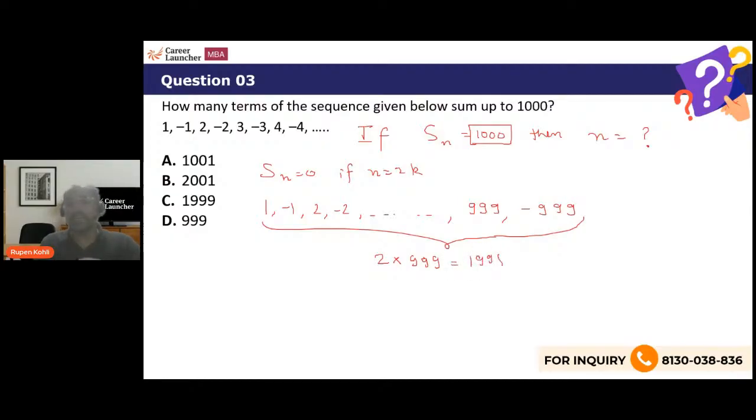So these are 1998 terms. And now the 1999th term is going to be 1,000. And then the sum of these 1999 terms is 1,000. So isn't that the answer? Till the 1999th term, the sum of the terms is exactly 1,000, because the 1999th term is 1,000, right? So it's all about pattern. I'm again saying that sequence and series is all about understanding the pattern given to you and working around that, right?